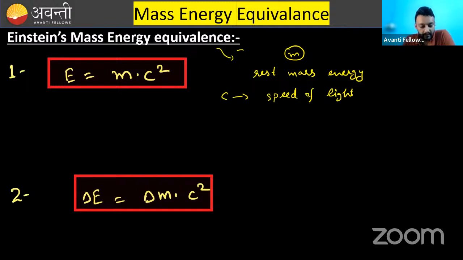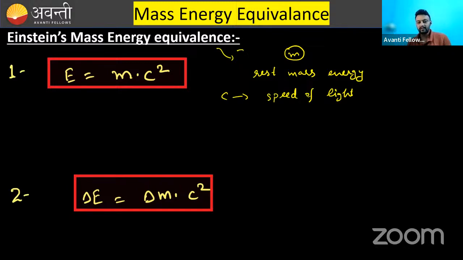Now, the second statement. Before Einstein, everyone said that the mass of the universe is conserved and the energy of the universe is conserved. These were two separate things. Now, Einstein came and said that no, mass alone is not conserved, energy alone is not conserved. What is conserved is the sum of these two.